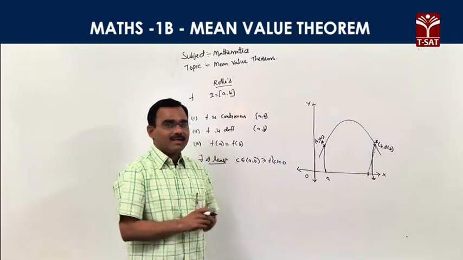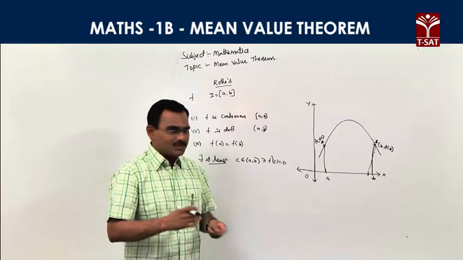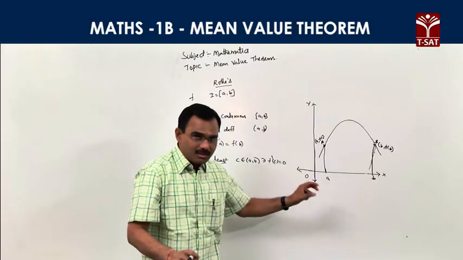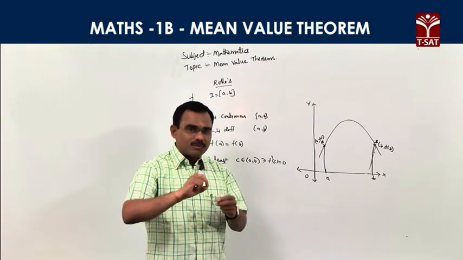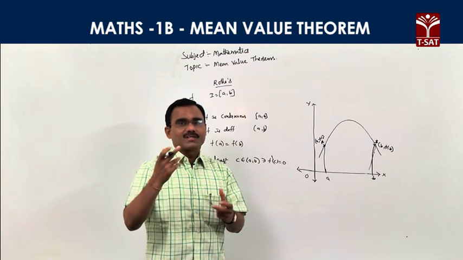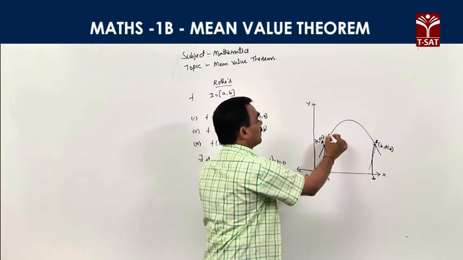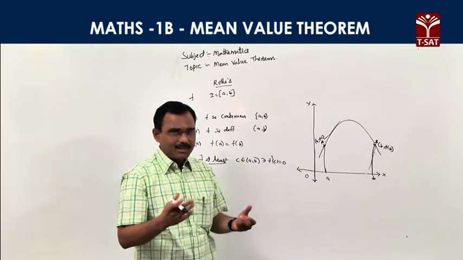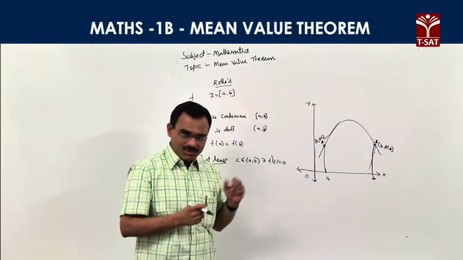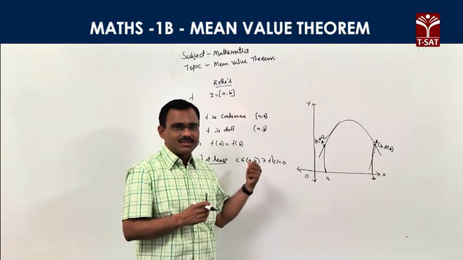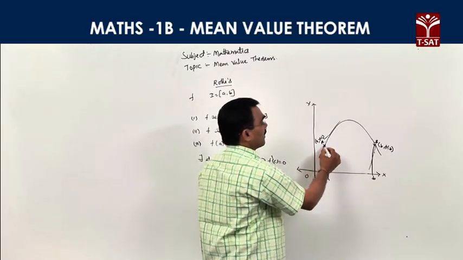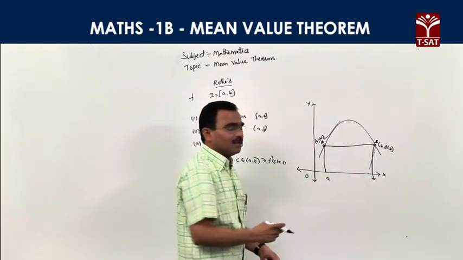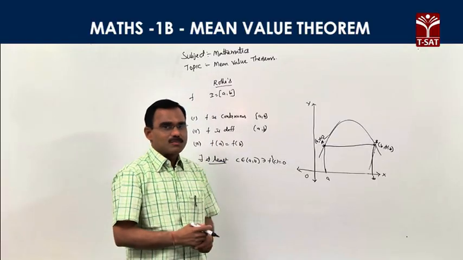What is the second condition? f is differentiable. Differentiable means, omitting the end points, at the interior points, at every point there is a tangent. Suppose we take this point, at this point a tangent exists, and at every point a tangent exists. This is the important second condition. And the third condition is f(a) is equal to f(b). So f(a) equal to f(b) means the chord AB is parallel to the x axis.